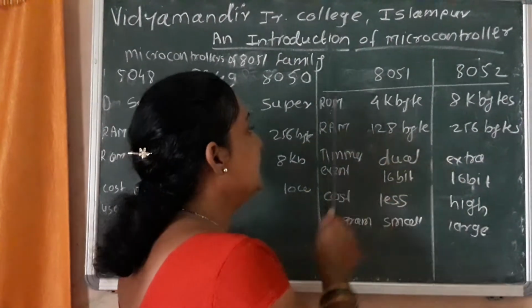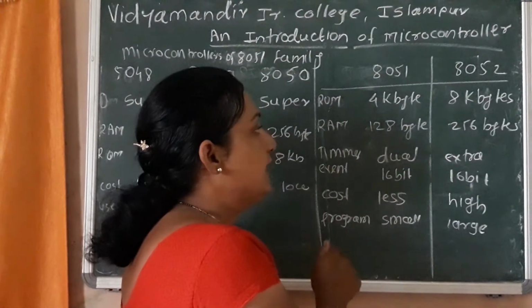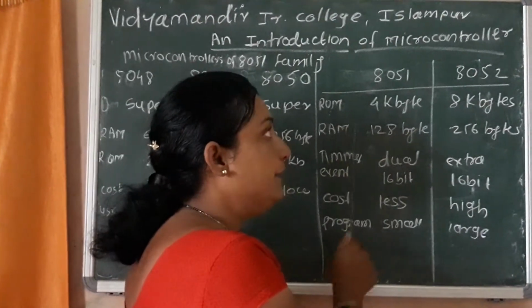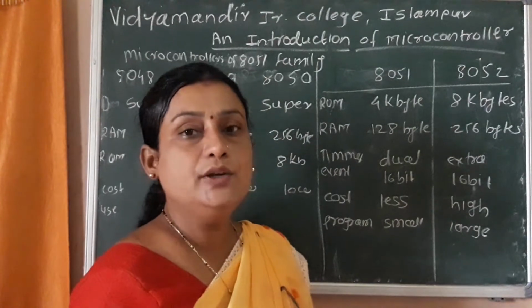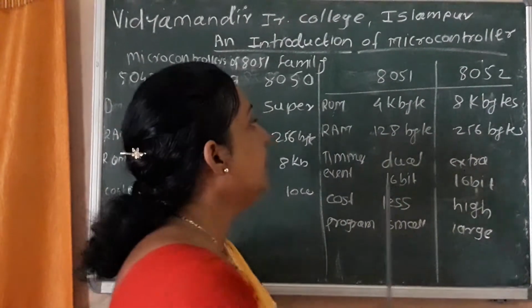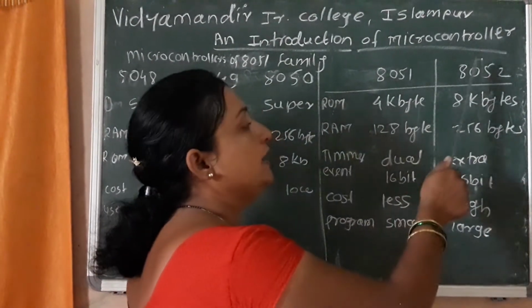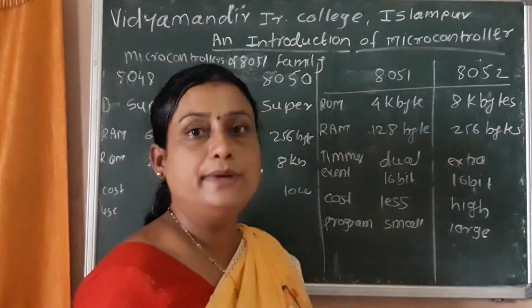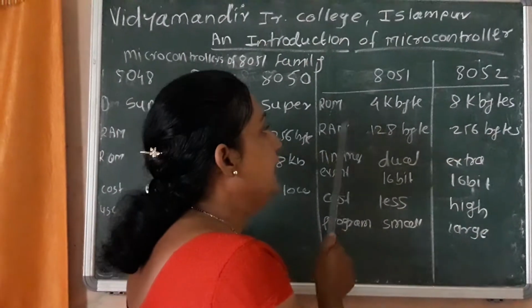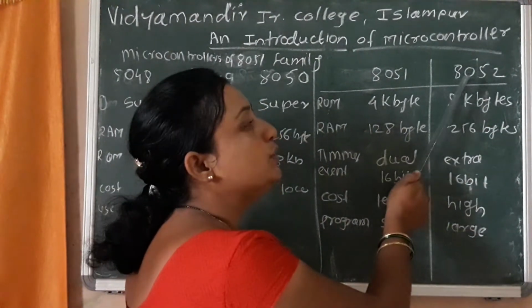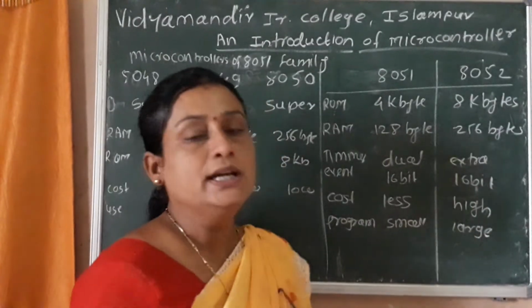Okay, next one, RAM. RAM is nothing but random access memory. In the 8051, it is 128 bytes of internal RAM. In the 8052, it becomes double, that is 256 bytes of internal RAM allocated in the circuit.